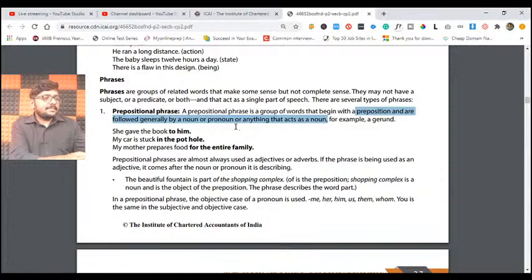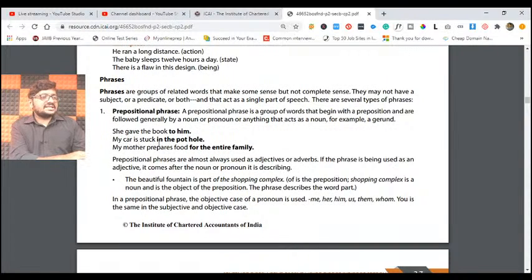Examples, you see. For example, she gave the book to him. Now, what is the preposition here? Giving the book is the preposition. To whom? To him, to that fellow. Him is a pronoun. So if you observe, a preposition is being followed by a noun or a pronoun.